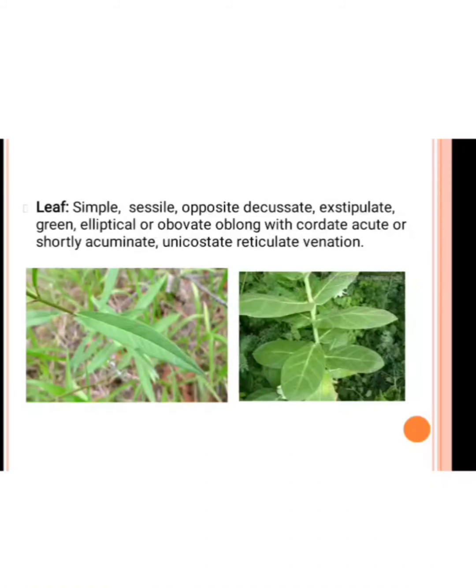It means the leaf arrangement is opposite, but the pair of leaves is arranged at each node at a right angle to the next pair. The above and below arrangement of the opposite leaf arrangement. Then exstipulate means stipules are absent. The leaves are mostly green in color. Some leaves are obovate in shape, some leaves are cordate in shape, and the venation is reticulate. It means a net-like structure.